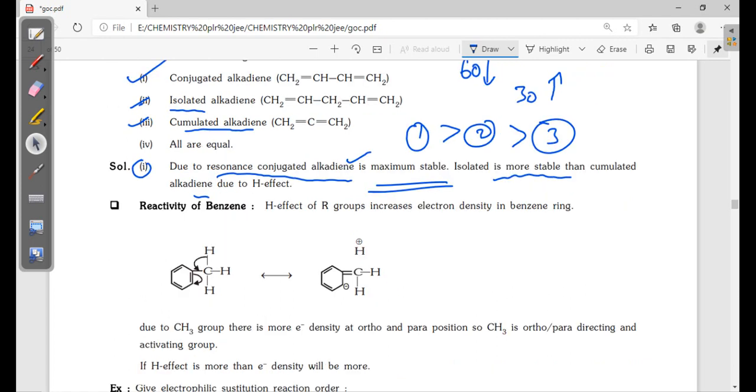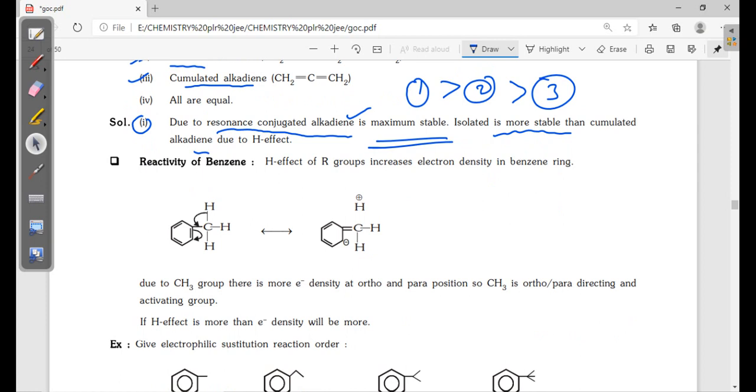Next, reactivity of benzene. Due to hyperconjugation and resonance, groups increase the electron density in the benzene ring. In the benzene ring, which type of reaction takes place?